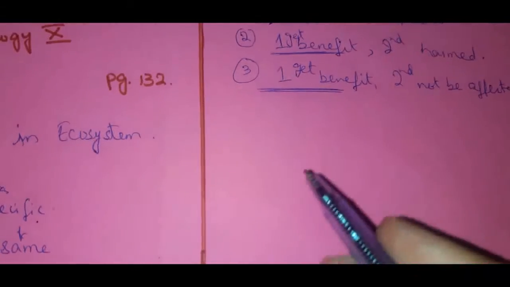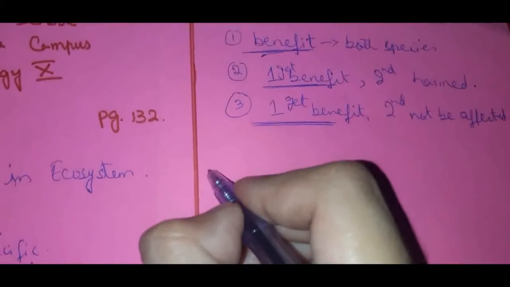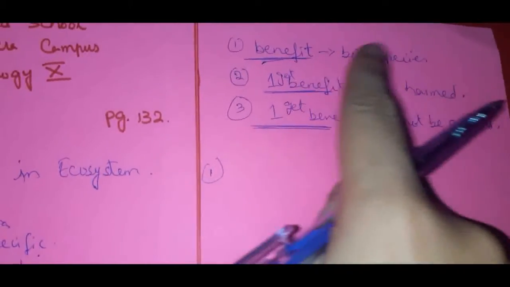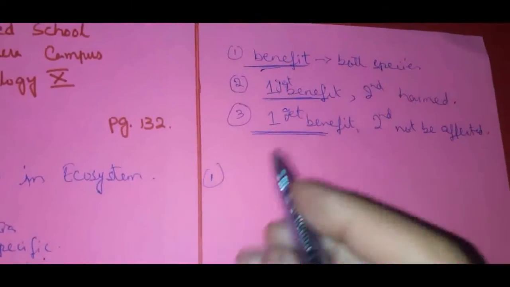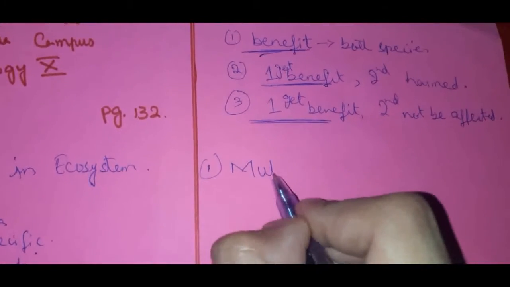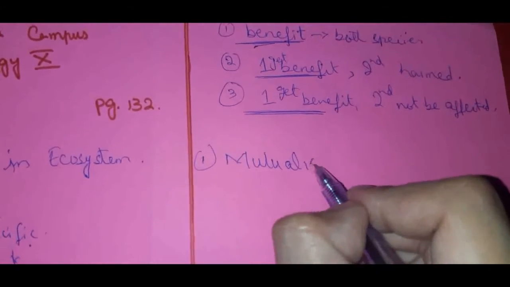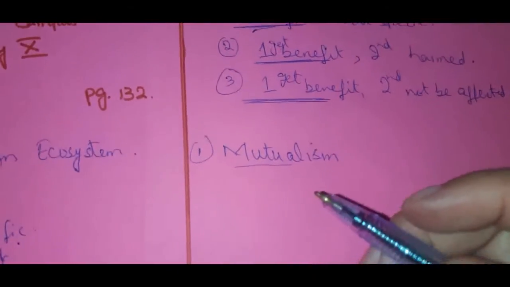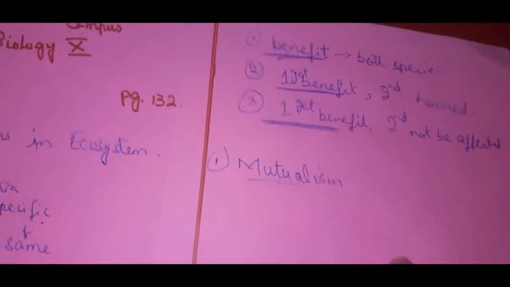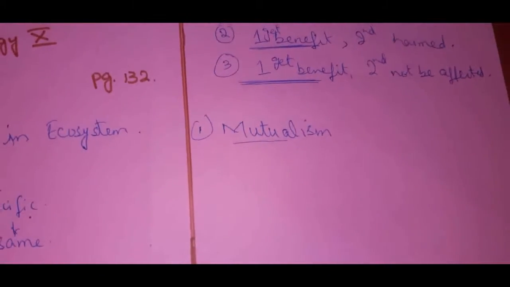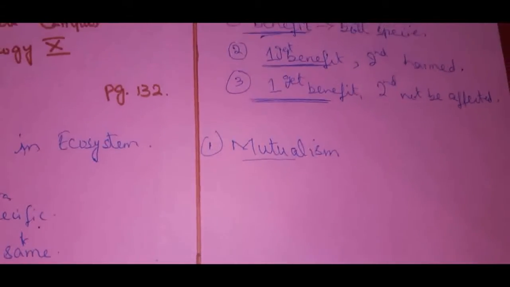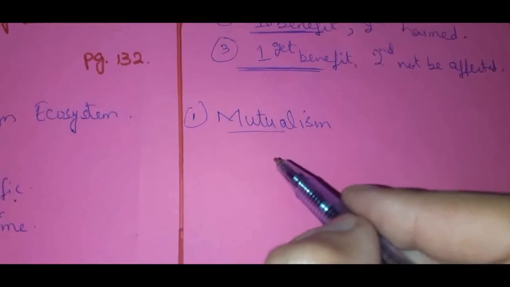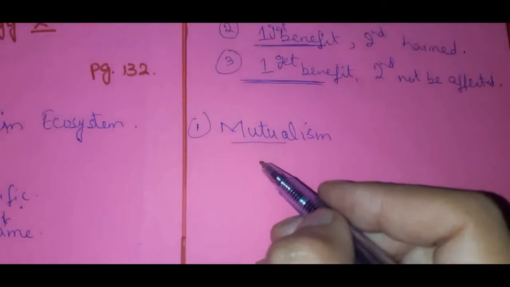So coming towards the types of symbiosis, the very first type, where both of them would get benefit, is called mutualism, right? Mutual means two, close together. Okay. So if you remember our nitrogen cycle, we discussed there that there are some leguminous plants and there is a bacteria.